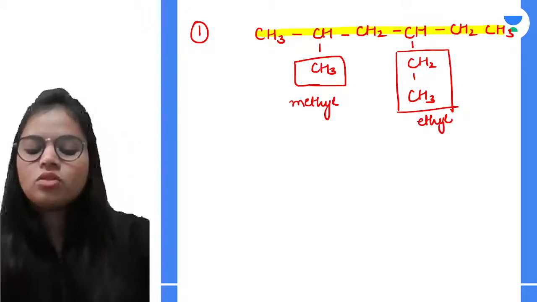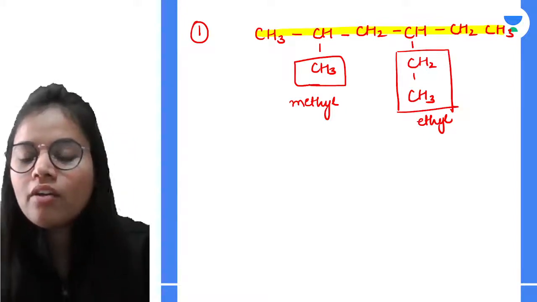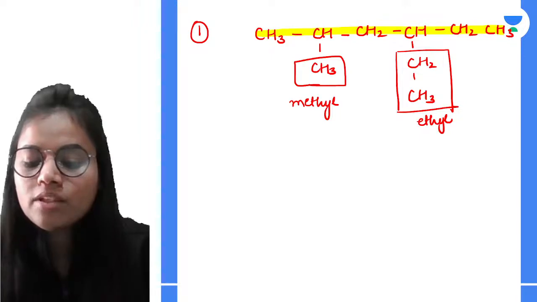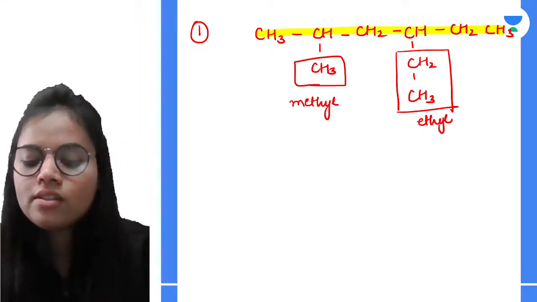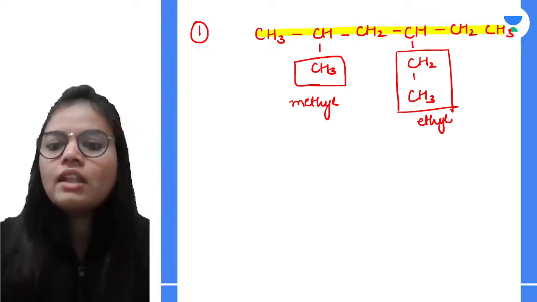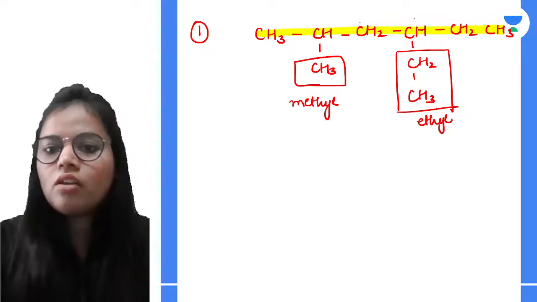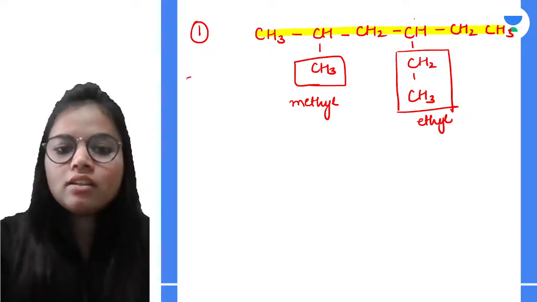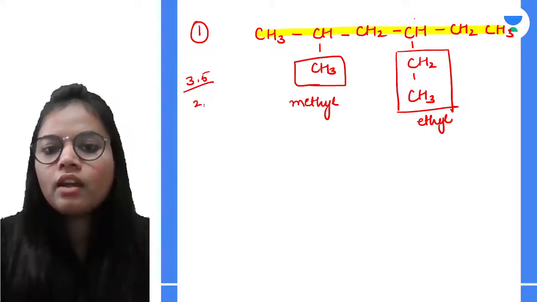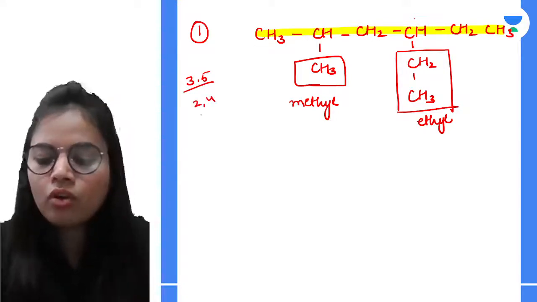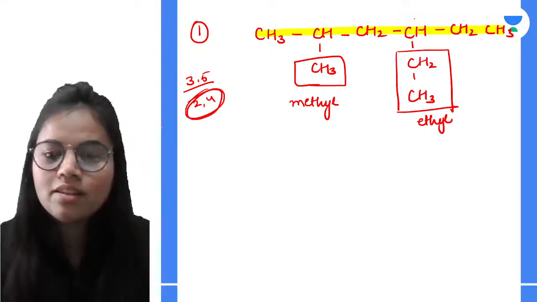Now we just saw that if we are going for the numbering and there are different substituents, we will be using the group which gets the lowest number. Now see over here, if I start numbering from this point, 1, 2, 3, 4 and 5. Either 3 and 5 is the numbering, or 2 and 4. So we can say that 2 and 4 is the lowest numbering.